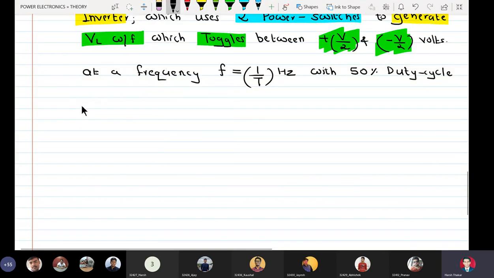In other words, the VL waveform is a square wave.